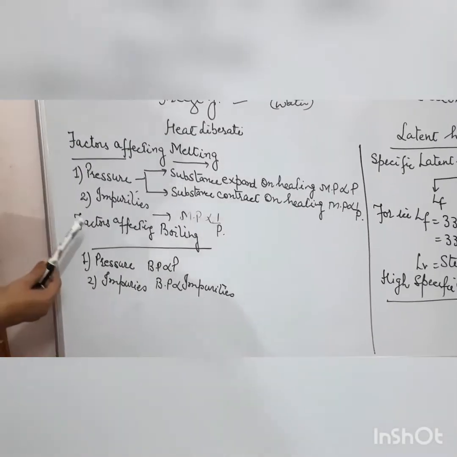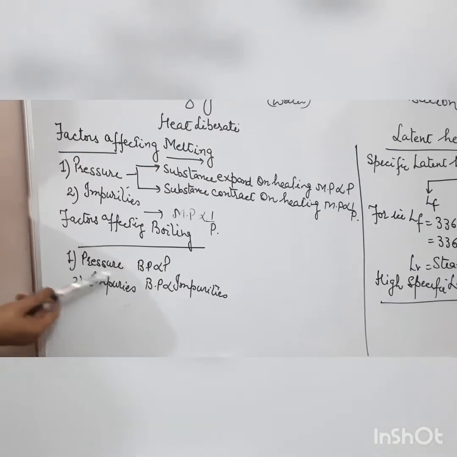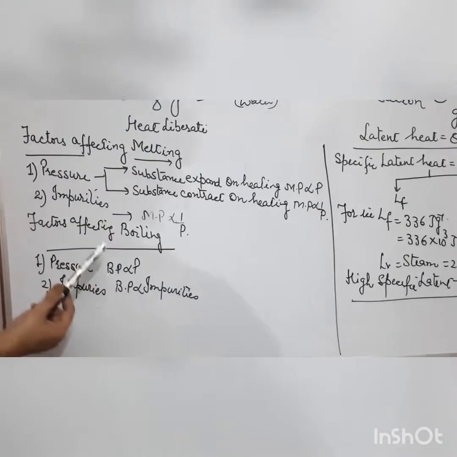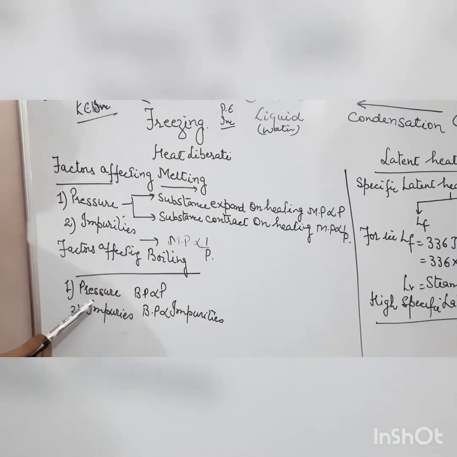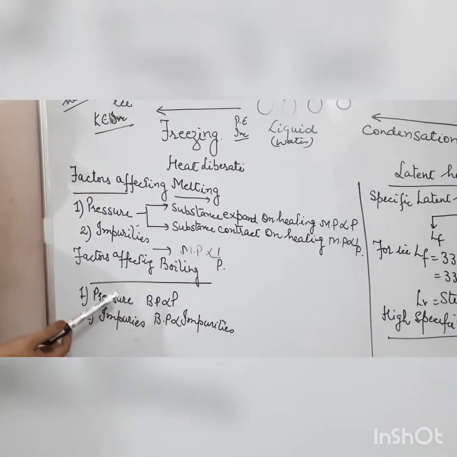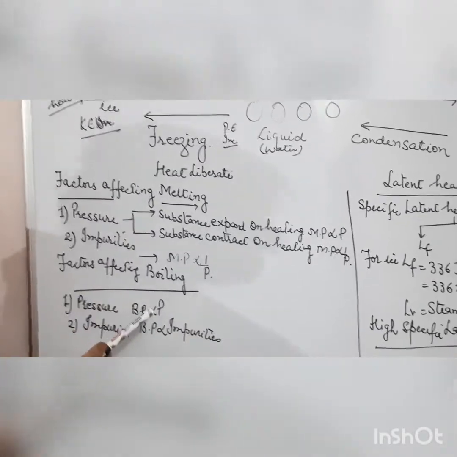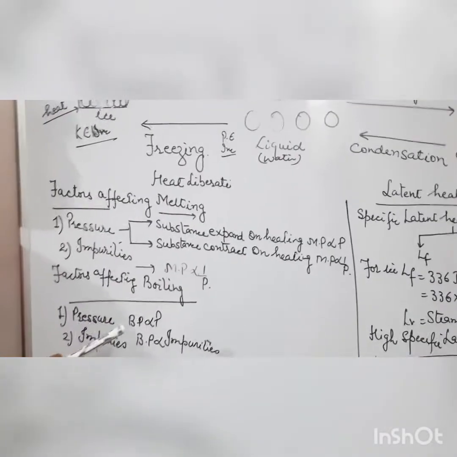Next are the factors affecting boiling. Again, two factors, the same: pressure and impurities. As far as pressure is concerned, the boiling point increases with an increase in pressure. For example, water generally boils at 100 degrees Celsius, but in a pressure cooker the same water will boil at 120 degrees Celsius.